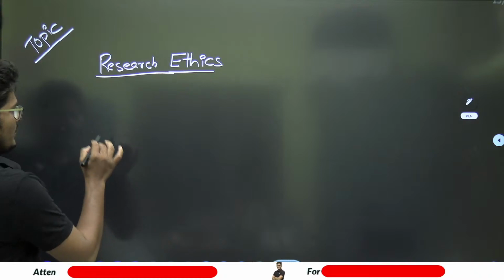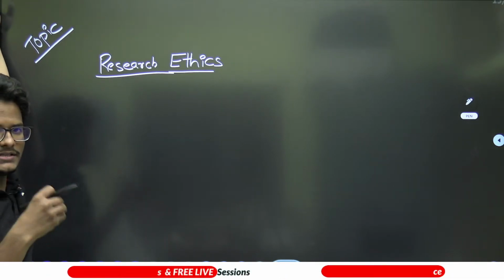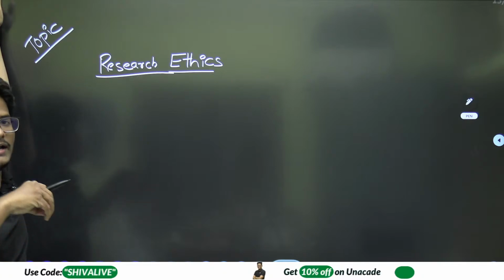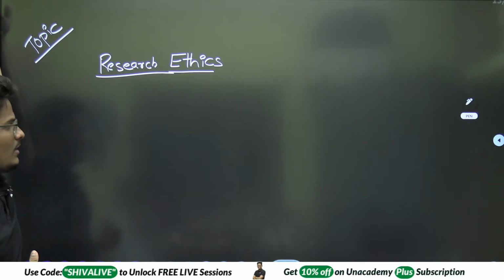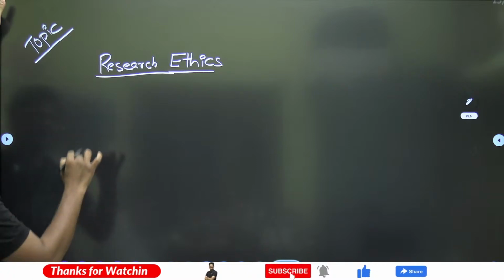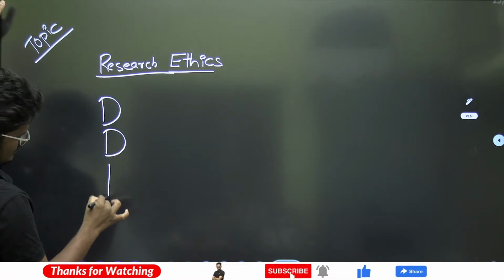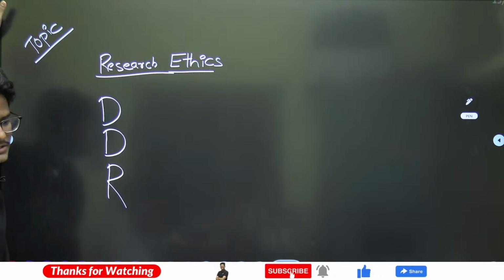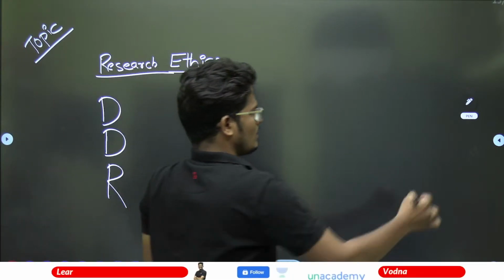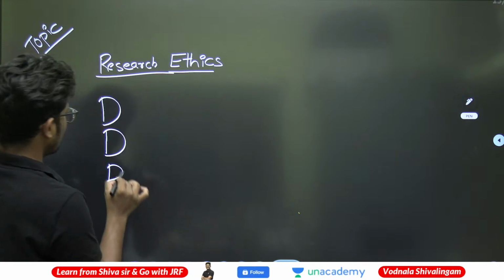In which of the following stages of the research is research ethics vulnerable and highly violated? High violation will be there in which of the following stages of the research? There are three areas. We have one mnemonic to remember, which we know very well, DDR. What is this DDR?